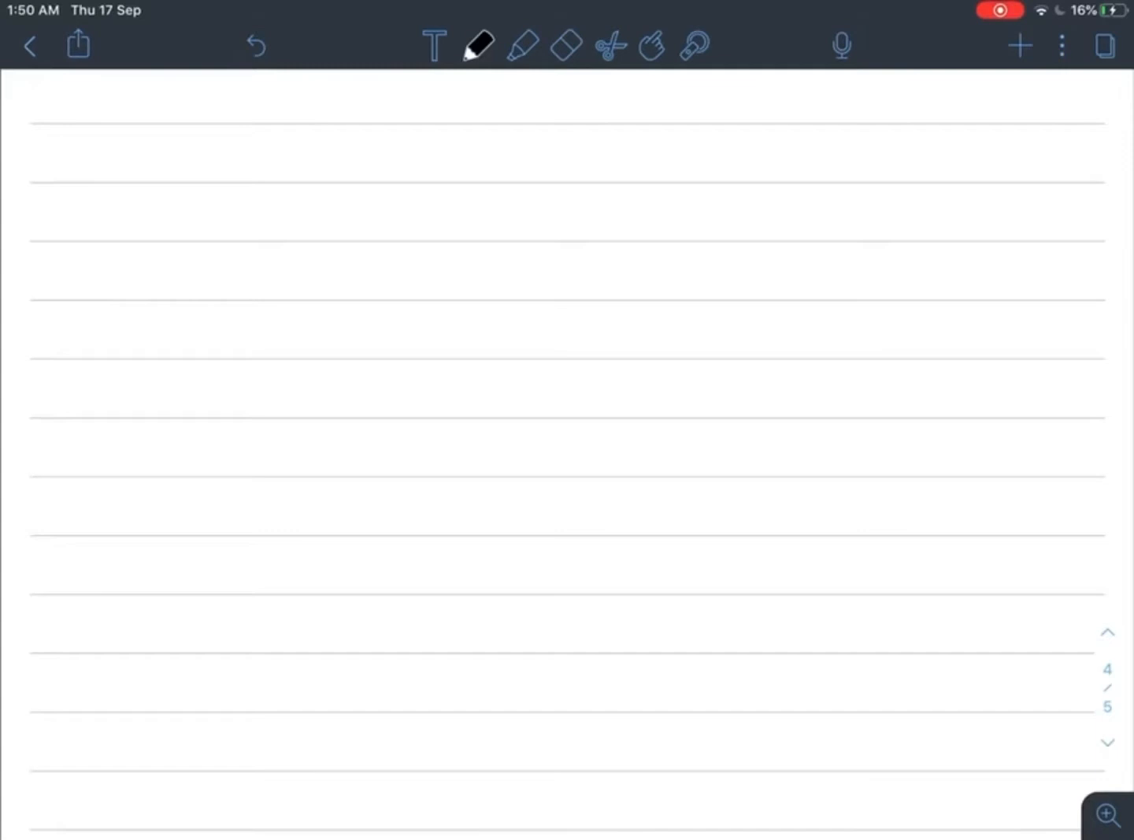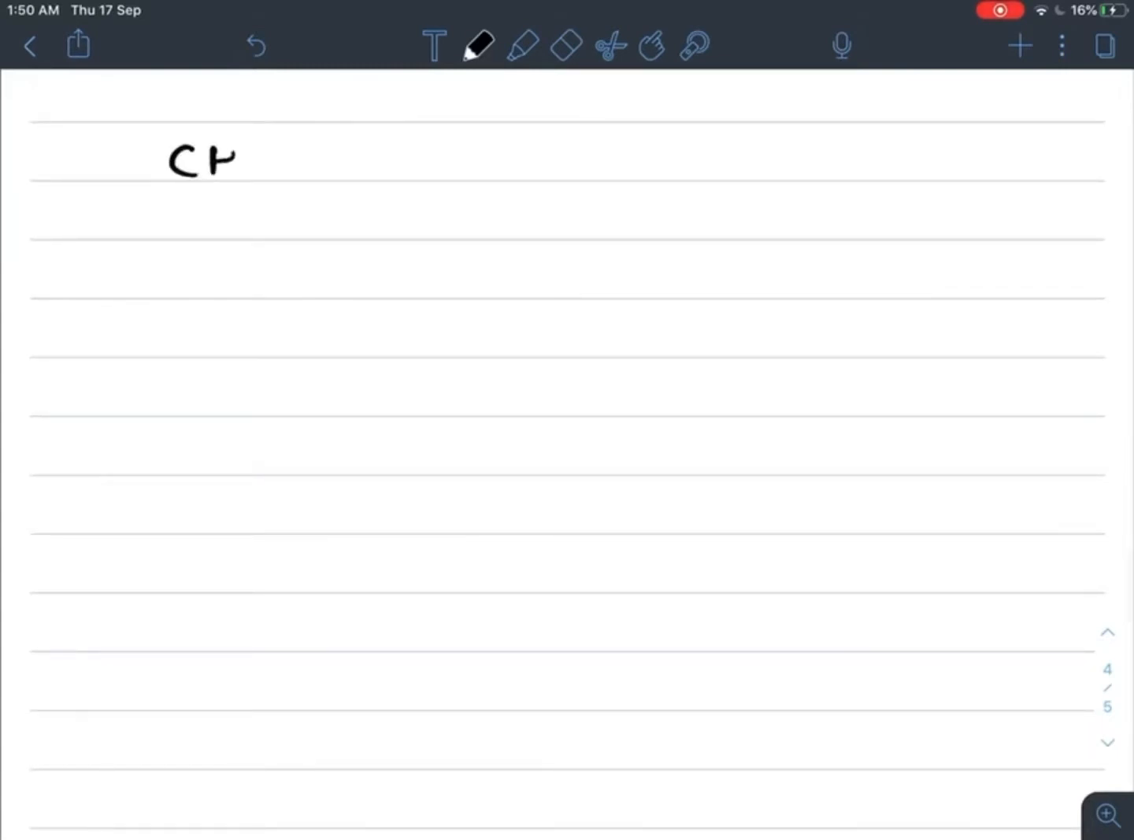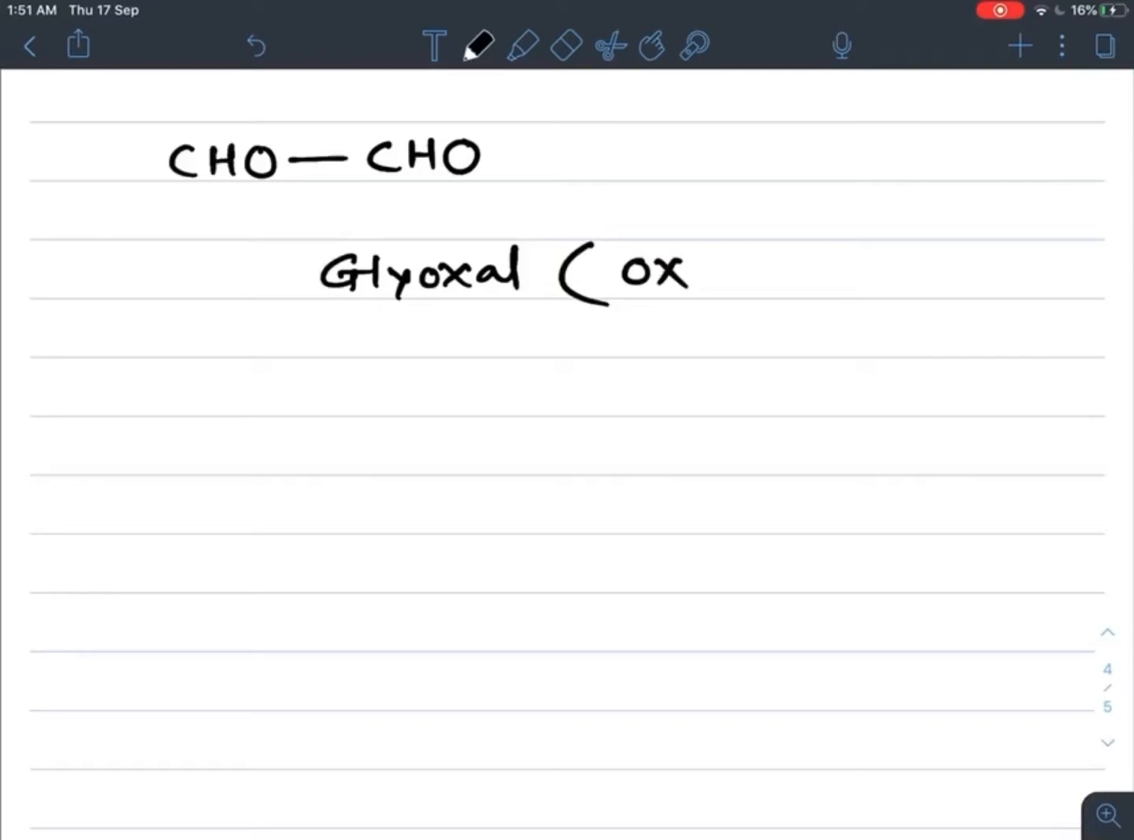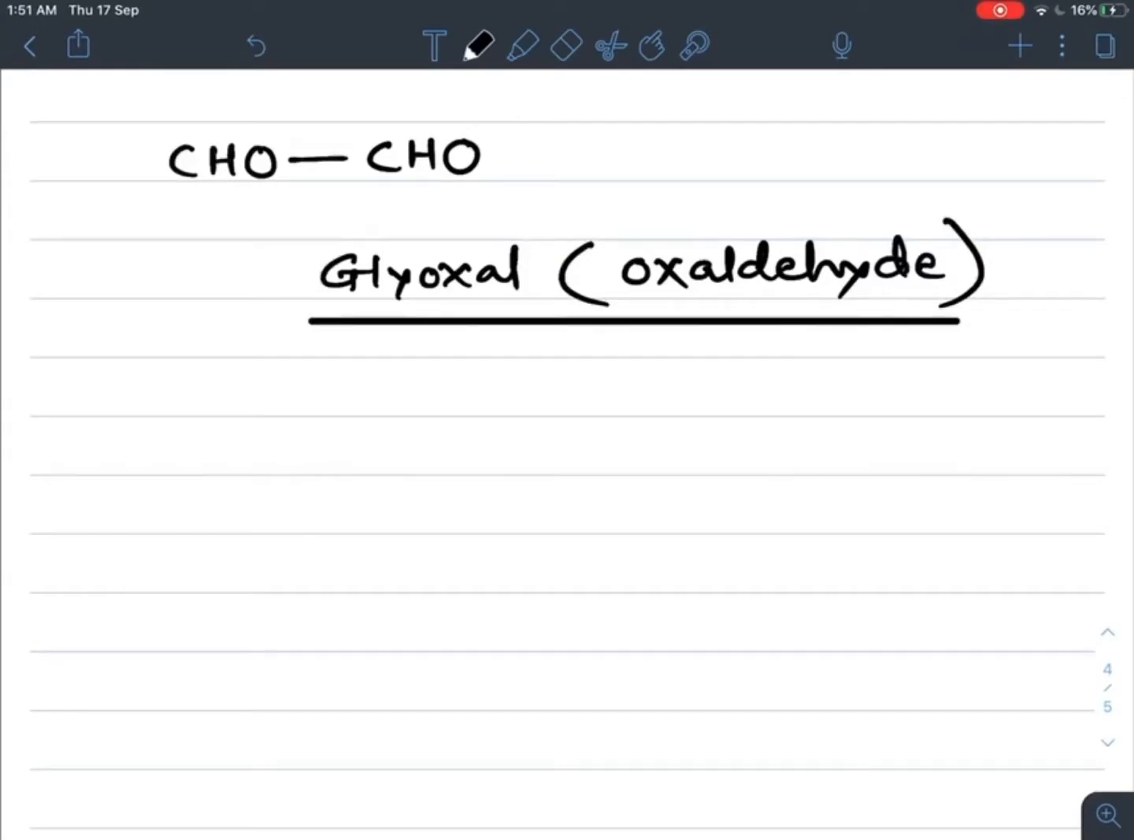Next example of aldehyde is CHO attached with CHO. Now 2 aldehyde groups are present and the name of this compound is glyoxal. Glyoxal is a common name. Another common name is oxaldehyde. Oxaldehyde or glyoxal are the common names of OHC-CHO.